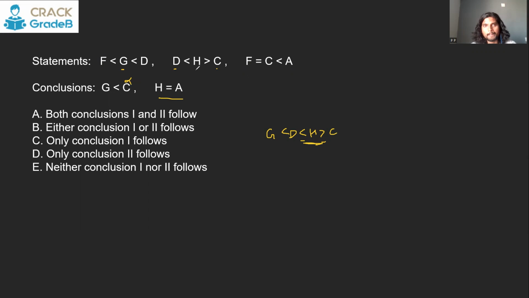H and A. H is here, A is here. The common element is C. H is greater than C and C is less than A. So there is also a contradiction between H and A. This also won't follow. Neither one nor two follows.